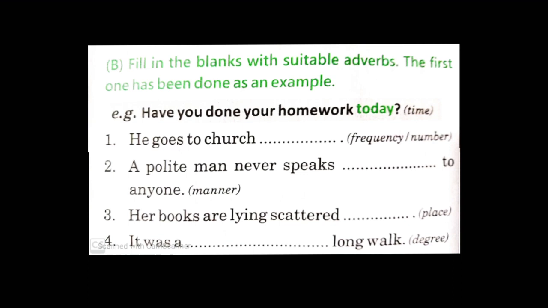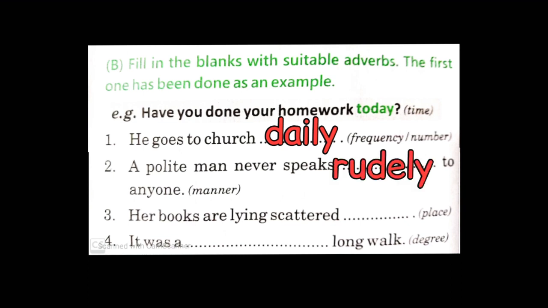First sentence is, he goes to church dash. Here we have to fill adverb of frequency. So he goes to church daily. Second sentence, a polite man never speaks dash to anyone. Adverb of manner. A polite man never speaks rudely to anyone.